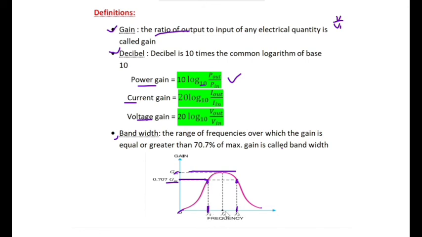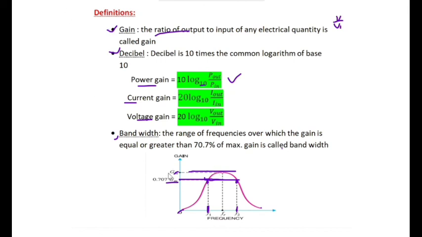The frequency range between these two has a gain of more than 0.707 of maximum GM. So these frequencies are considered as the bandwidth of an amplifier. It must be greater than or equal to 0.707 times GM, the maximum gain. This is bandwidth.